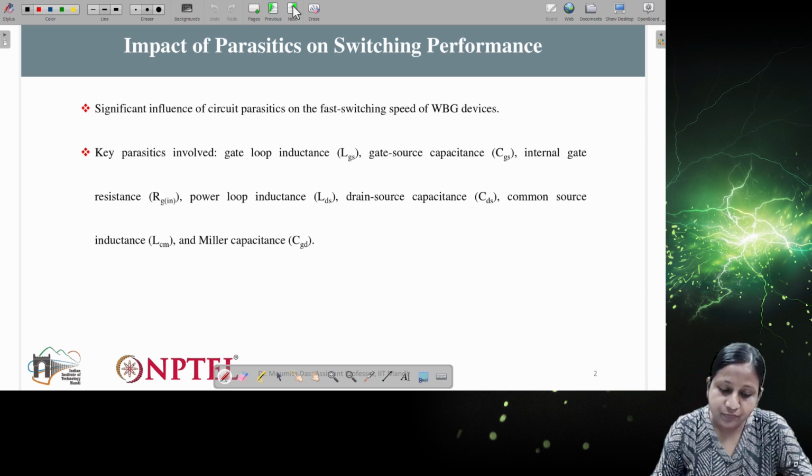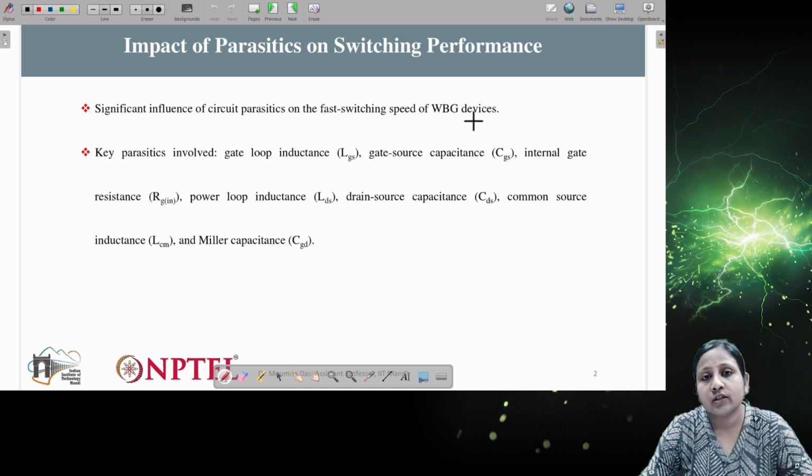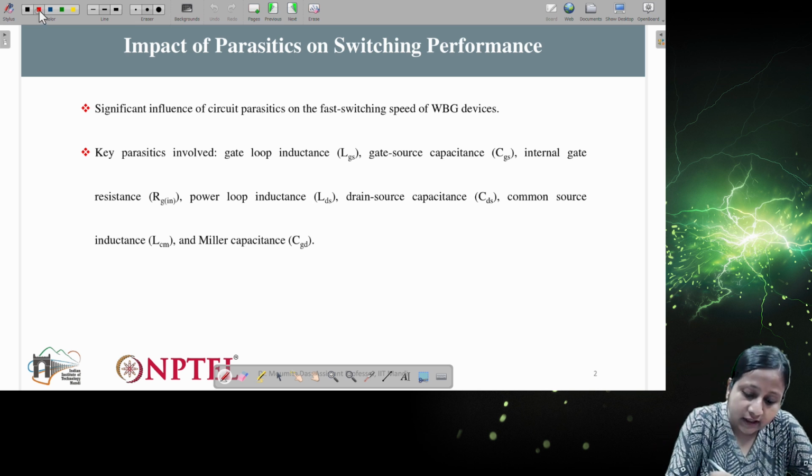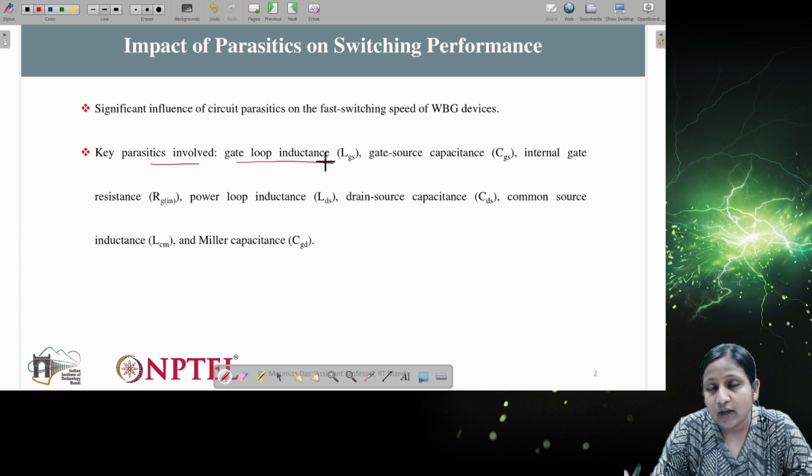Basically, there is a significant influence of the circuit parasitics on the fast switching speed of the WBG devices. As you know, these devices operate at higher frequency than silicon devices. So these parasitic components become quite significant at that frequency. That is why we have to consider those parasitics, especially for the wide bandgap devices. Now the key parasitics involved, as I told you, include gate loop inductance. I'll show you in the circuit in the next slide, and just tell you about the different components in this particular slide.